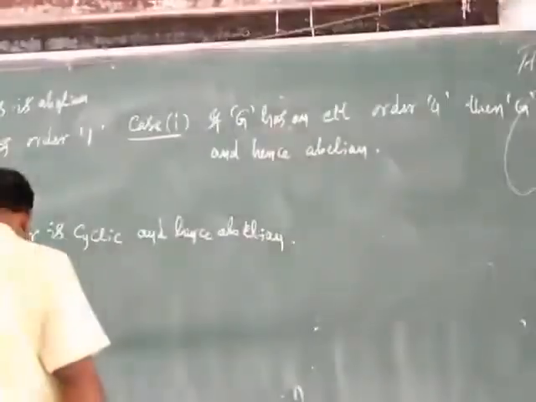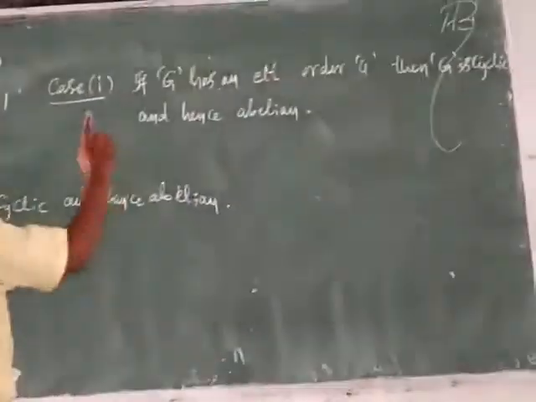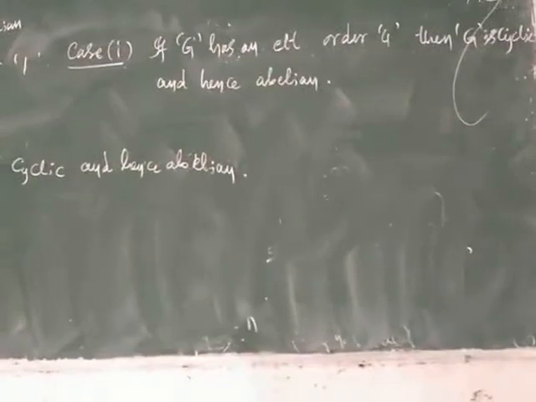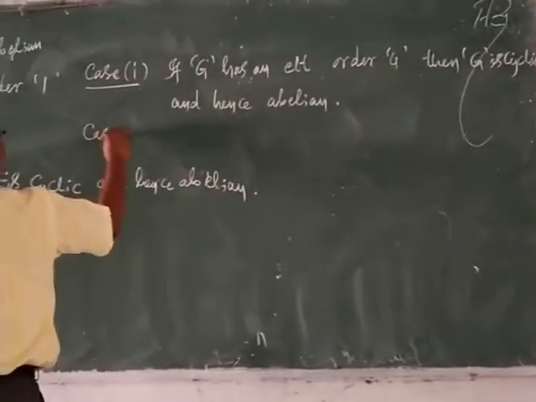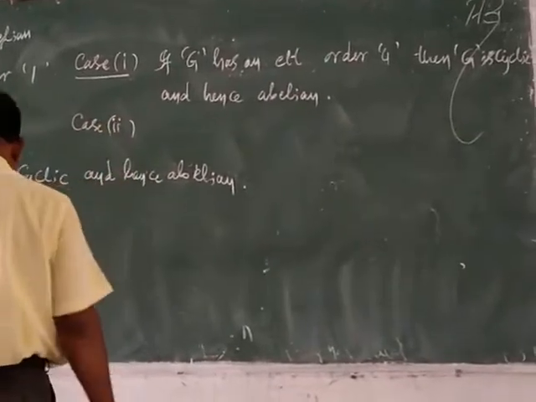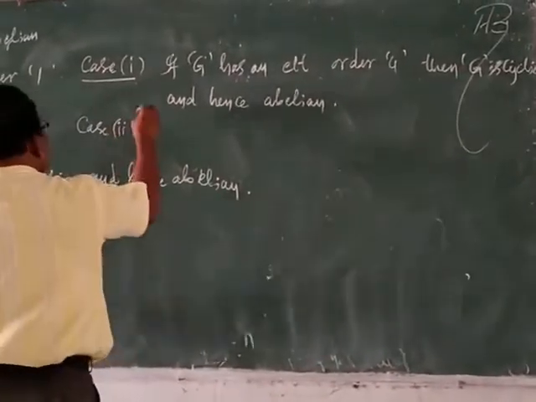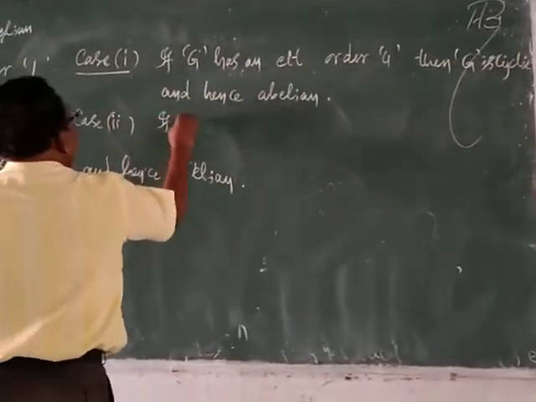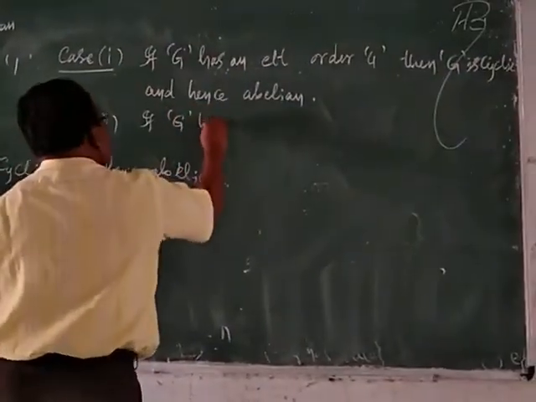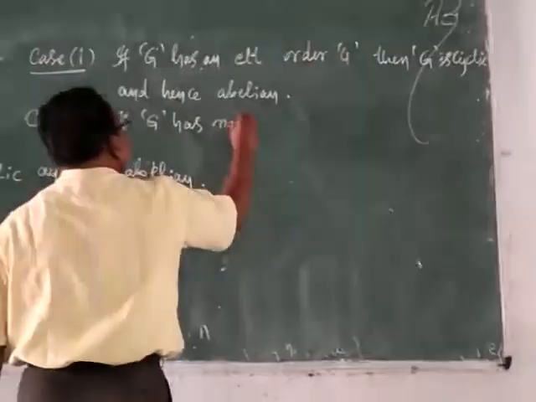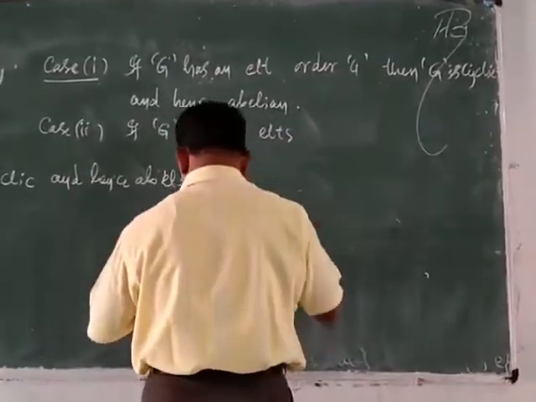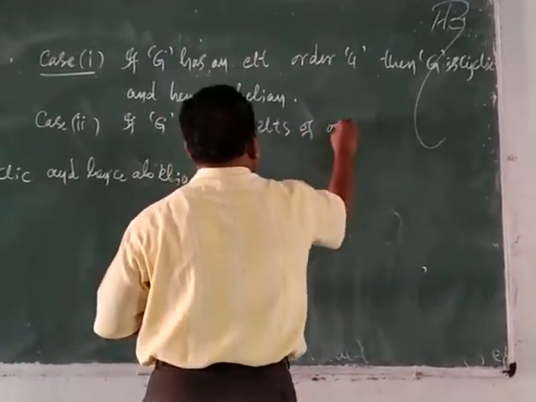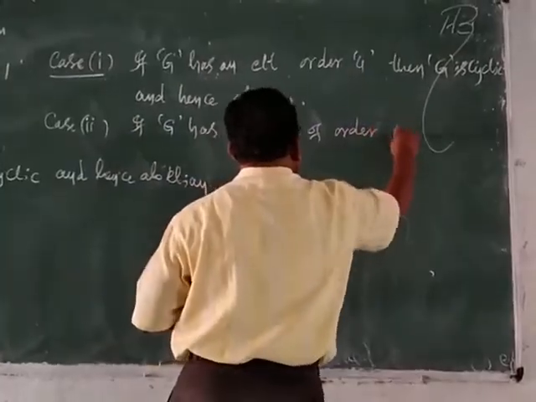Case 2: if G has no elements of order 4.